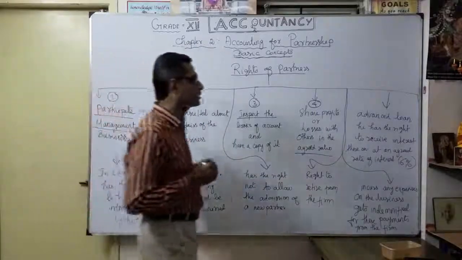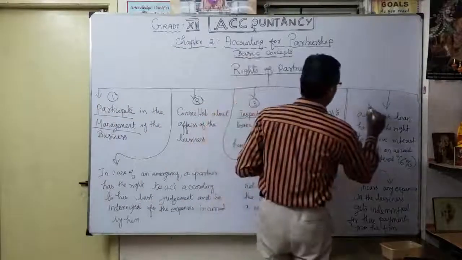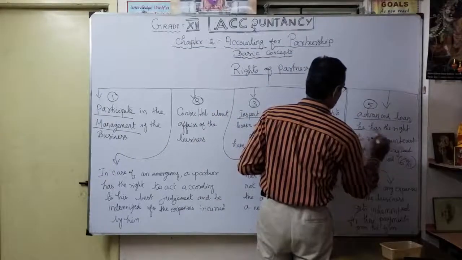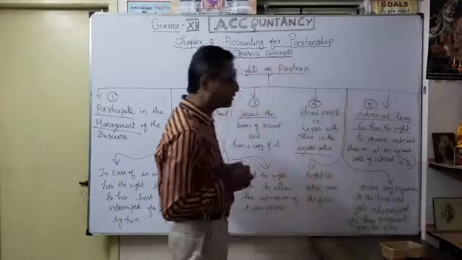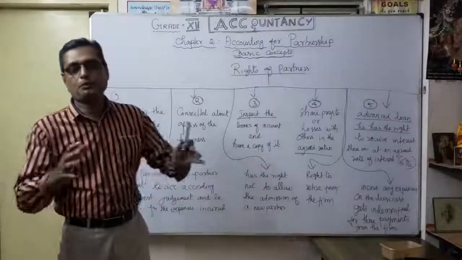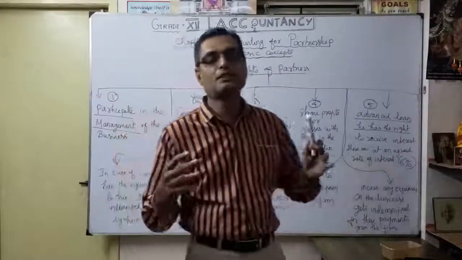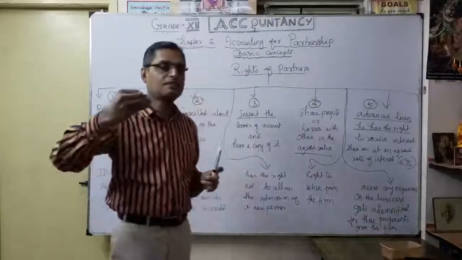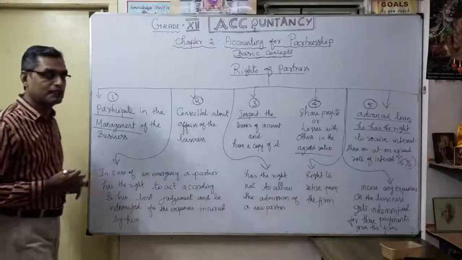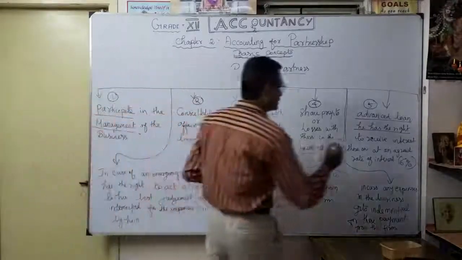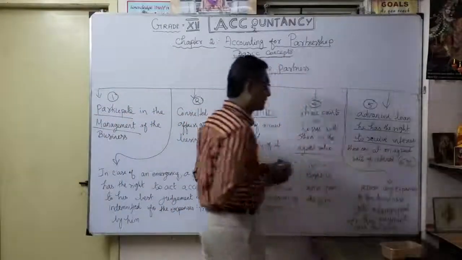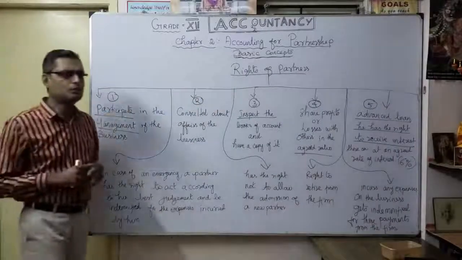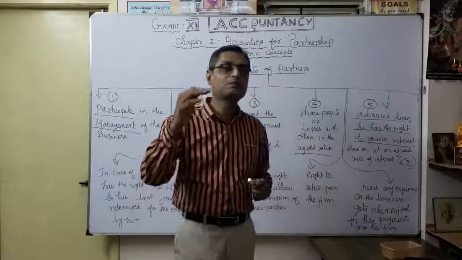The fifth important right: for example, a partner has given a loan, an advance, to the company. He has the right to receive interest. Suppose when you are running the business, some partners give money as a loan, not as capital, just a loan. They consider it a partner's loan, and they have the right to get interest thereon at an agreed rate. Suppose it is not fixed, maximum 6% per annum.